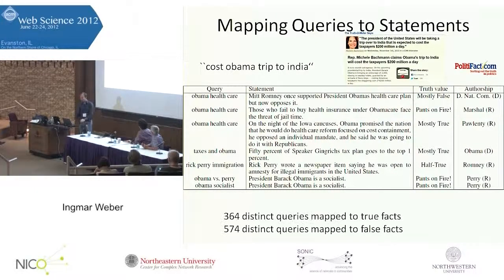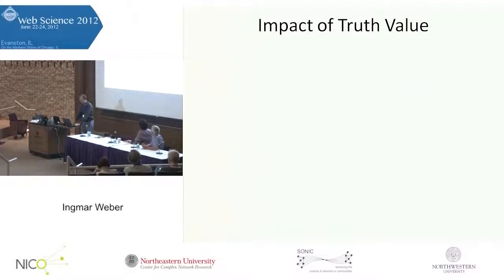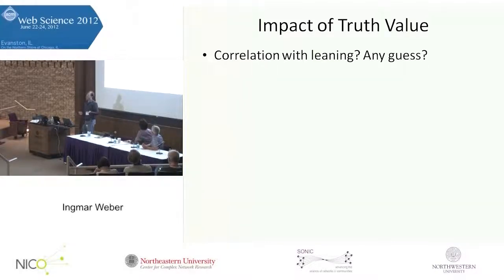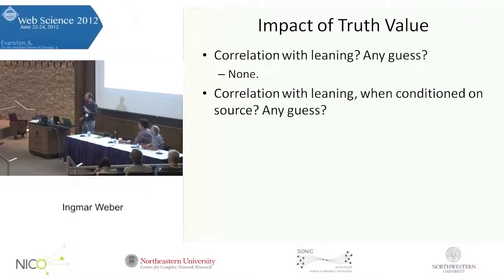But still, we do this, and now we play funny games, right? We want to see, is there correlation with the leaning? So are left-leaning queries more likely to correspond to true statements or to false statements? Anybody dare to have a guess? Well, we didn't find a correlation. But then we say, that's because we have to correct for who said it. Maybe the left picks up if it's a false statement made by a Republican, or vice versa. So maybe we have to condition on who said it. Still, we didn't find anything.